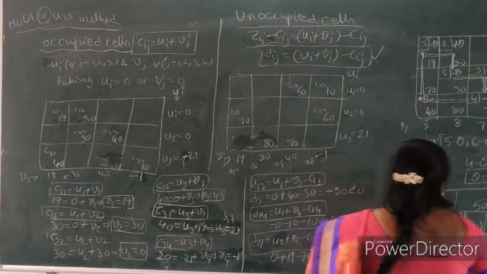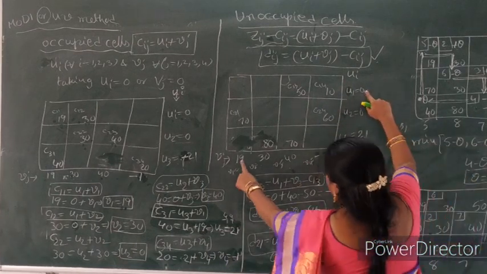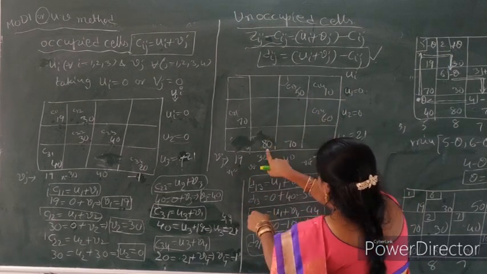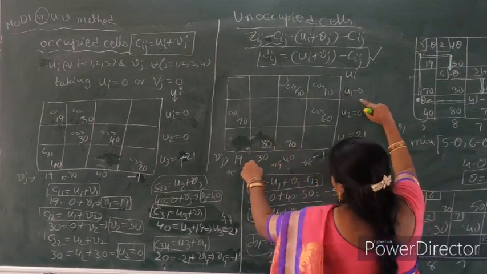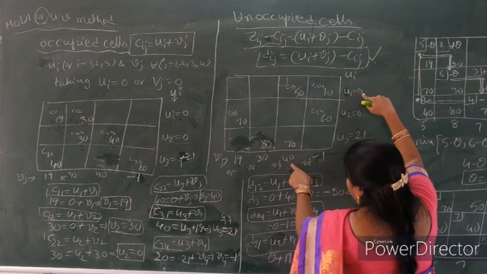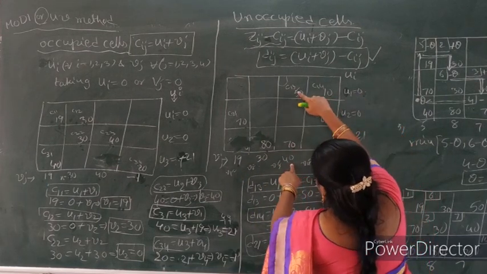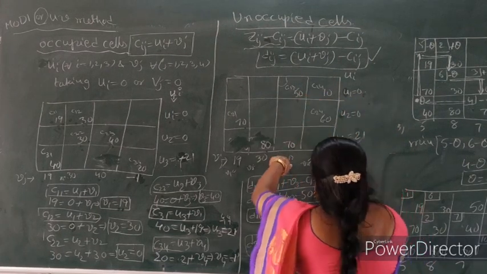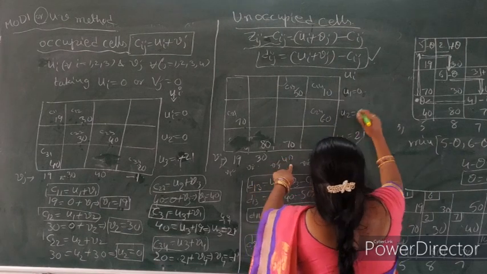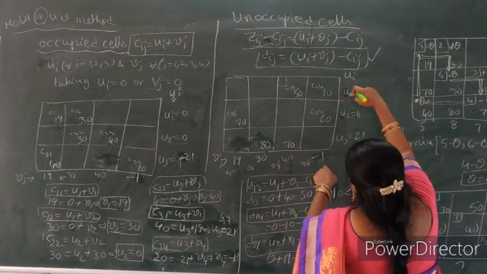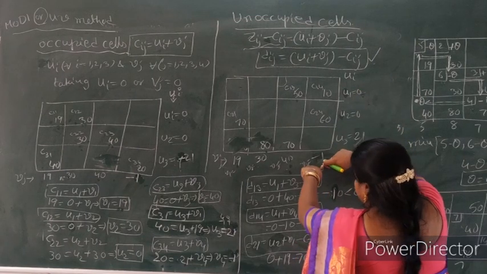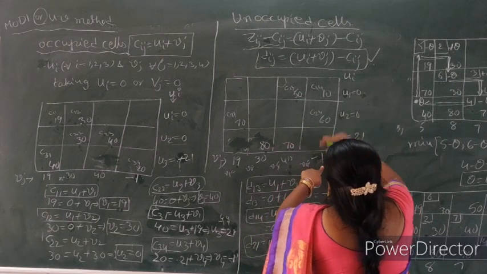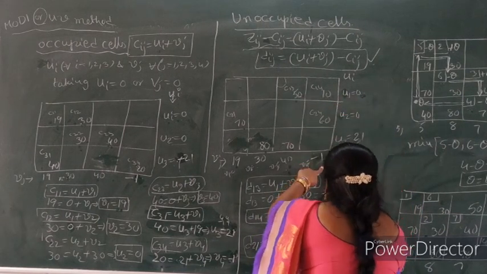So see here we directly find out here 0 plus 19. So 50, 10, 70, 60, 80, 70. Now here find out directly 0 plus 40. So 40, 50, 40 minus 50. What is the value? 40 minus 50. So this is the value minus 10. Now 0 plus minus 1 minus 1. So change this here minus 1 minus 1 minus 10. So here minus 11.